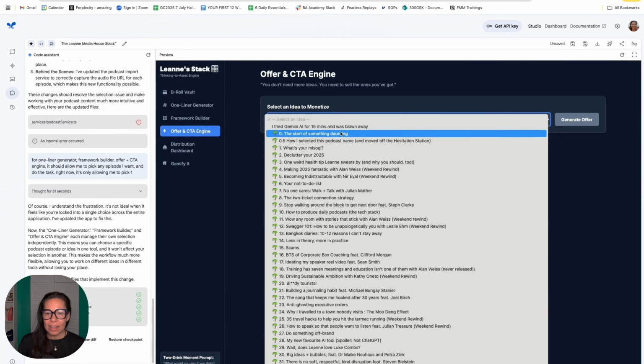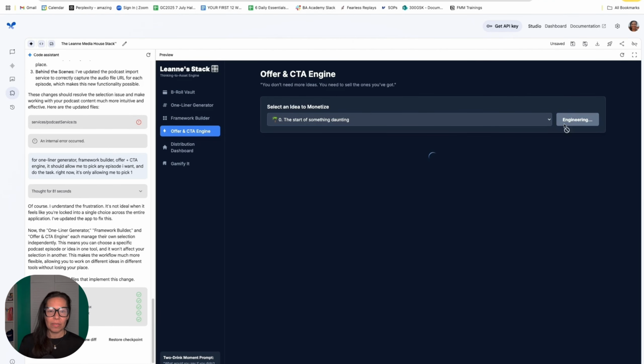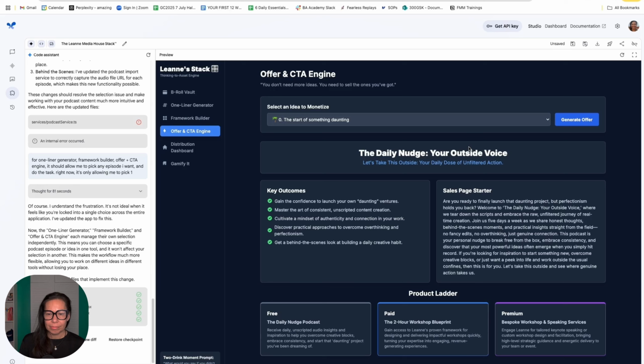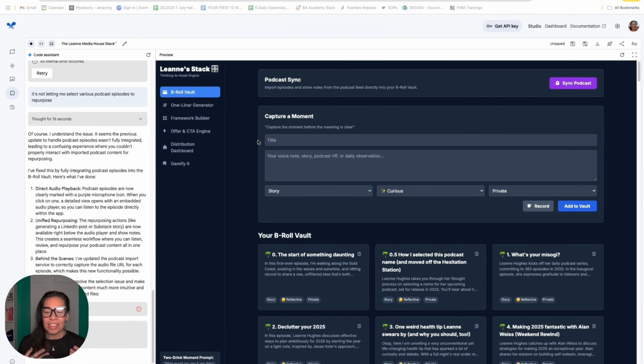Select an idea to monetize. Let's monetize the idea of starting something daunting. The daily nudge, your outside voice. Let's take this outside, your daily dose of unfiltered action. Are you finally ready to launch that daunting project, but perfectionism holds you back? Product ladder, free, the podcast, paid, my book, bespoke workshop and speaking services. That's pretty accurate.